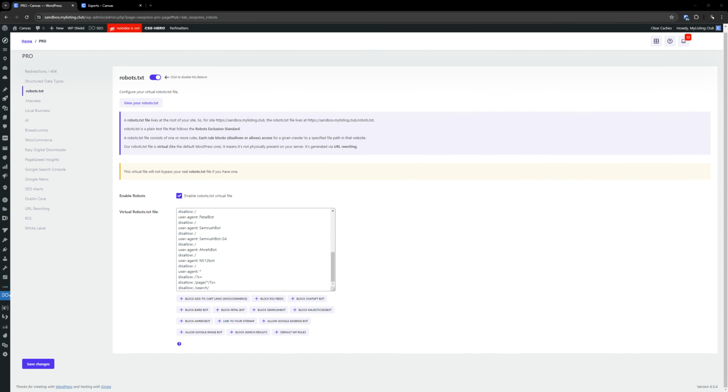These bots are not blocked by default, as you might think. When I see these here, my mind goes to, okay, well, this is saying that these bots are automatically blocked, and that's not the case. So I think, okay, I need to click these to enable these to not be blocked.